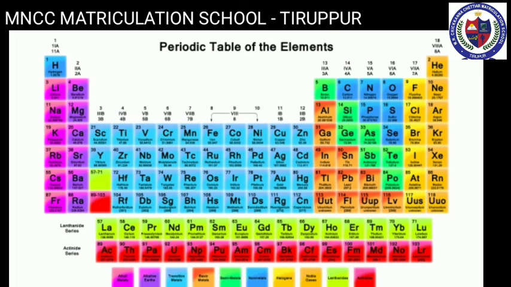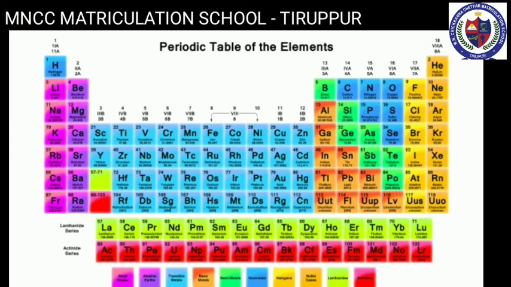Next, let's learn about the modern periodic table. In 1913, the English physicist Henry Moseley, through his X-ray diffraction experiments, proved that the properties of elements depend on the atomic number and not on the atomic mass. Consequently, the modern periodic table was prepared by arranging elements in the increasing order of their atomic number.